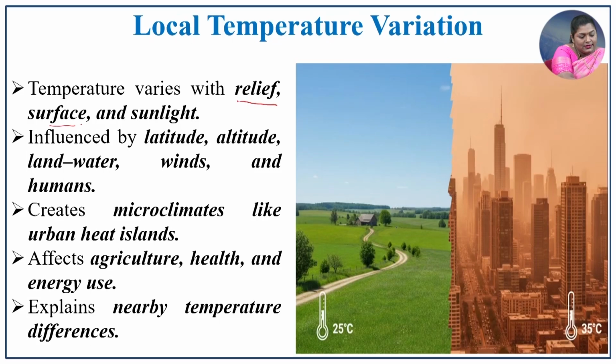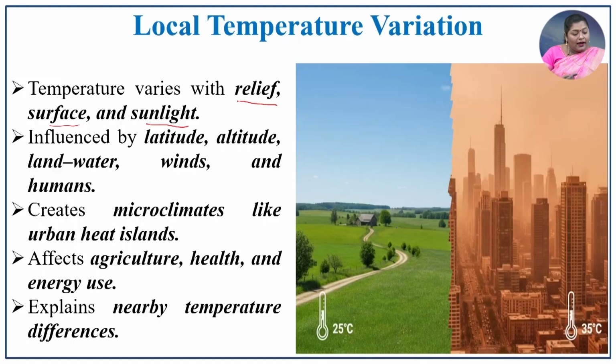So, local temperature varies with relief, surface and sunlight. How far the relief condition is a plain section or a higher altitude determines the local temperature. In the previous lectures, we discussed the various surfaces and their reactivity, whether they absorb and what type of absorption it is, or whether reflectivity is there. The surface differs in reflectivity, absorption and other processes, and in how much sunlight it receives.